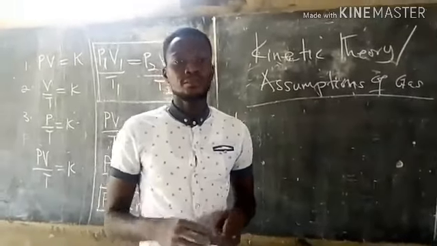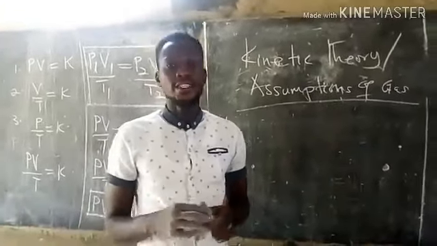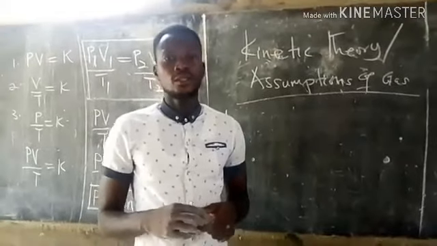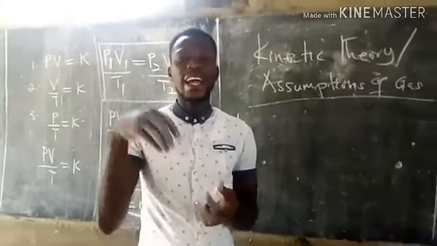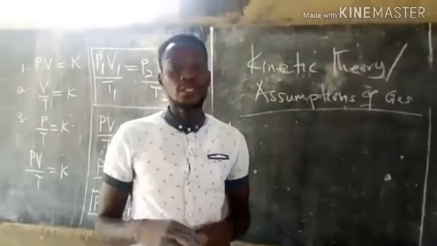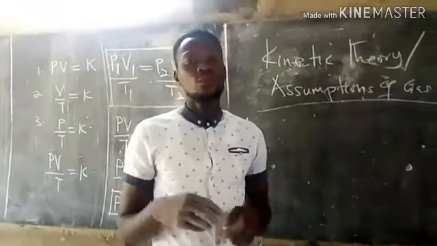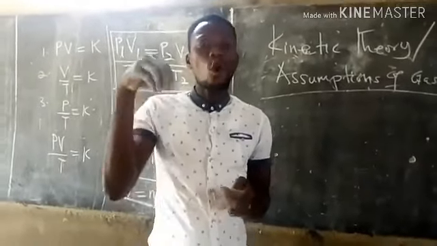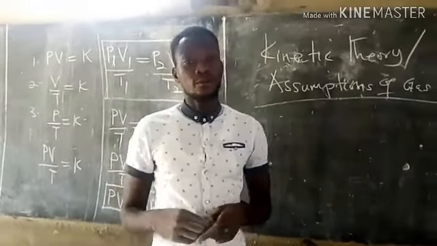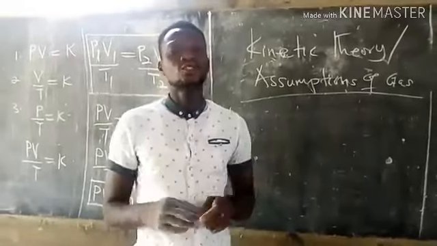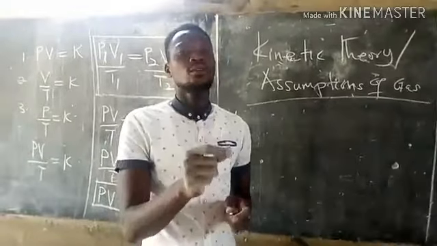Then seven, the total energy of the gas depends on the kinetic energy of the molecules. Then eight, the kinetic energy of the molecules depends only on the temperature of the gas. So these are the kinetic theory assumptions of gas.